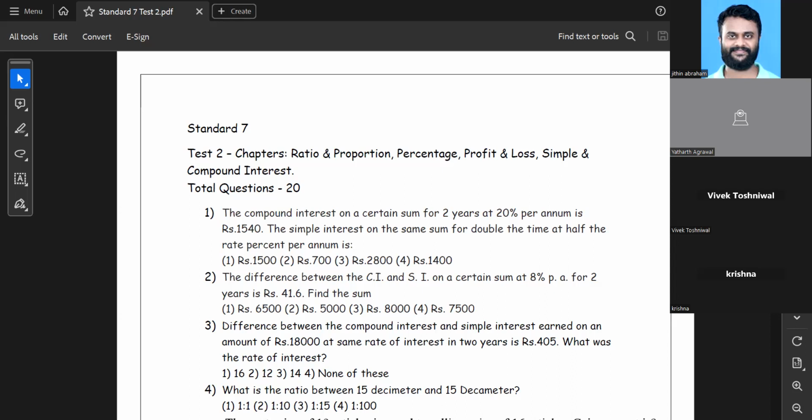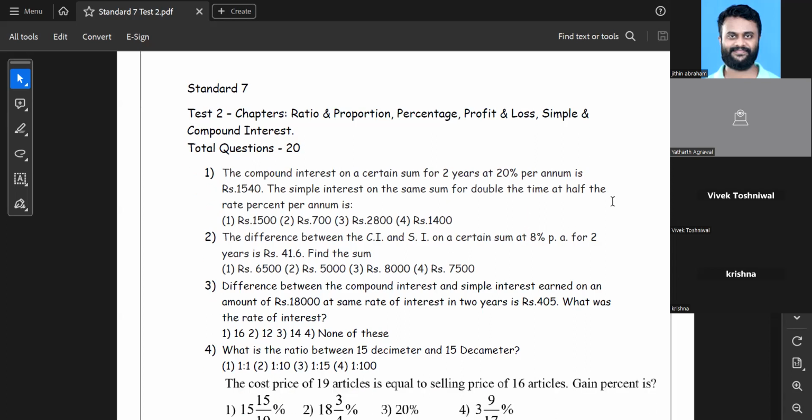And while I'm solving, some of you might have already figured out the answer. In that case also, please use the chat box. Type your answer in the chat box so that I will come to know that you have got the answer. At the same time, it will not disturb the other children as well. So with these methods, we can continue the class easily.